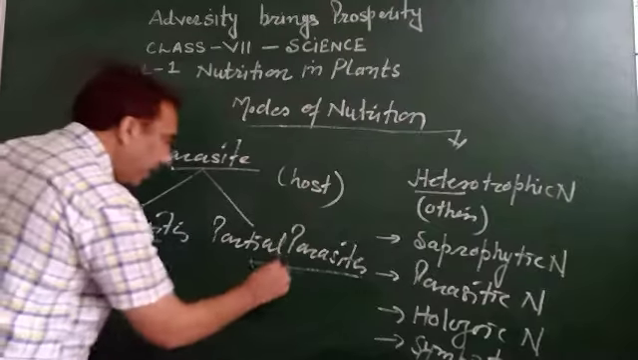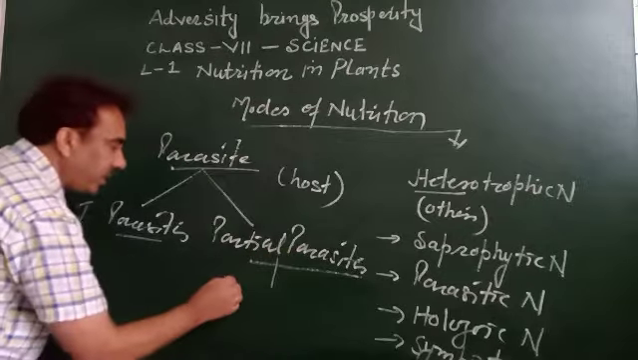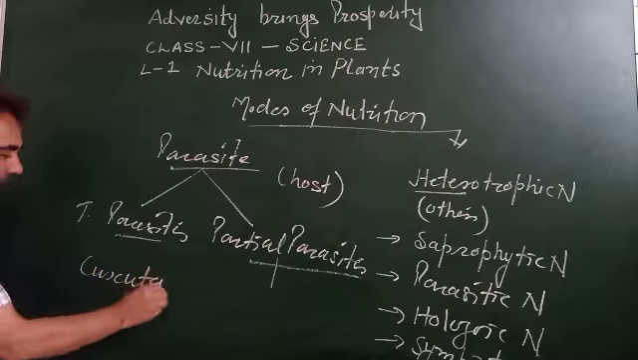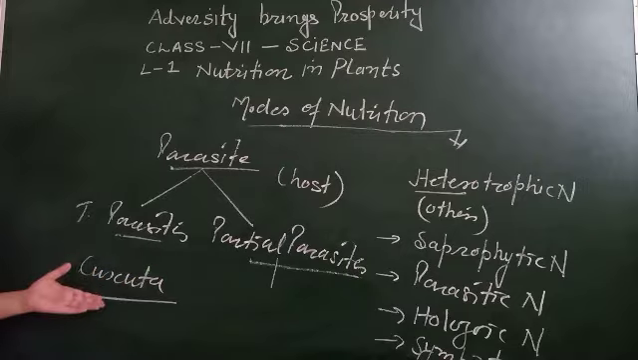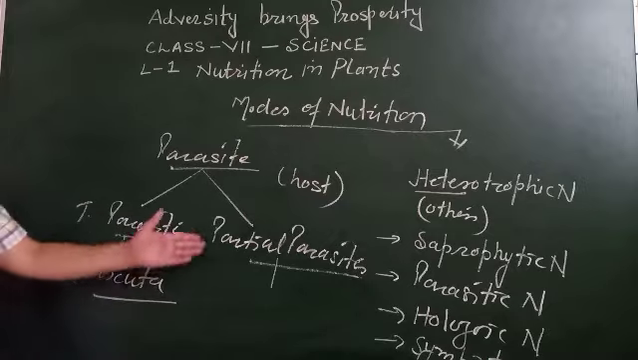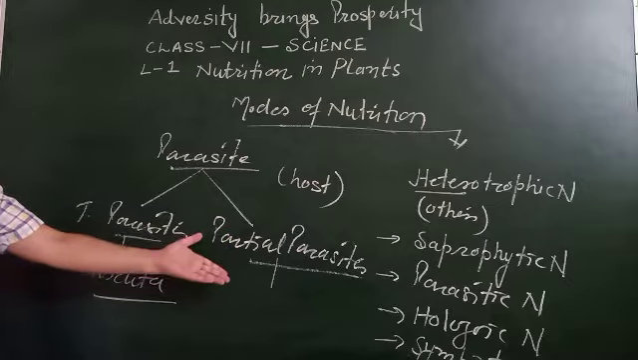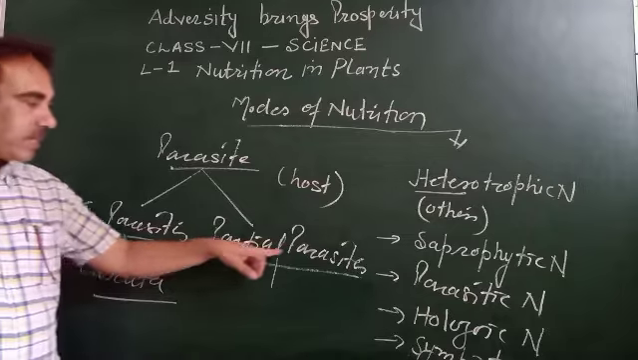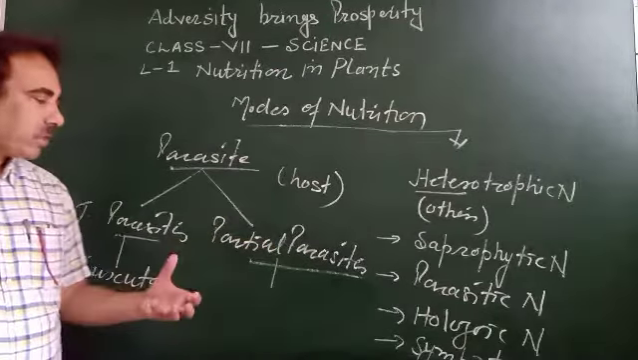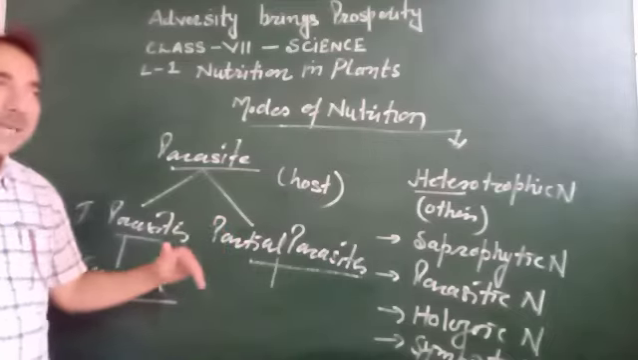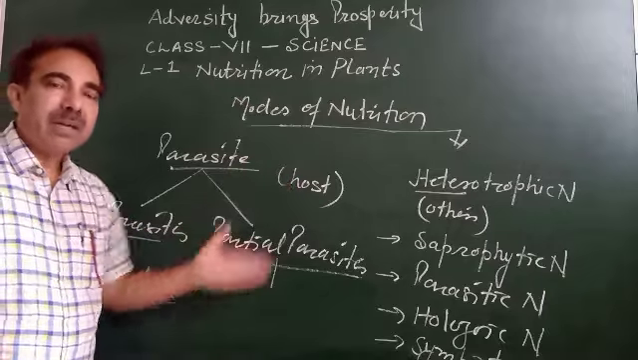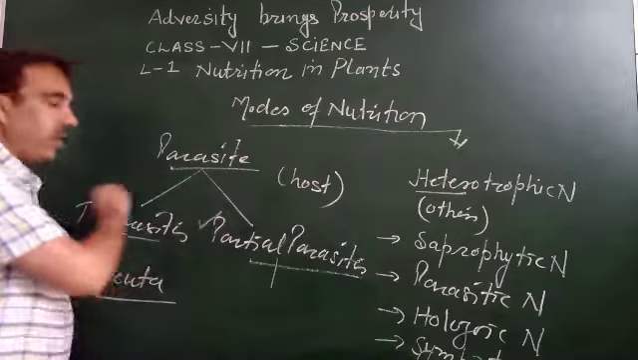On the other hand, partial parasites have green leaves. An example of a total parasite is Cuscuta, which is also known as the dodder plant. In Hindi it is known as amarbeli. This is a total parasite. In partial parasites we can put sandalwood, roots of sandalwood particularly. Partial parasites have small green leaves, so they can make their food, but they depend on their host for water and minerals only. So they are called partial parasites.